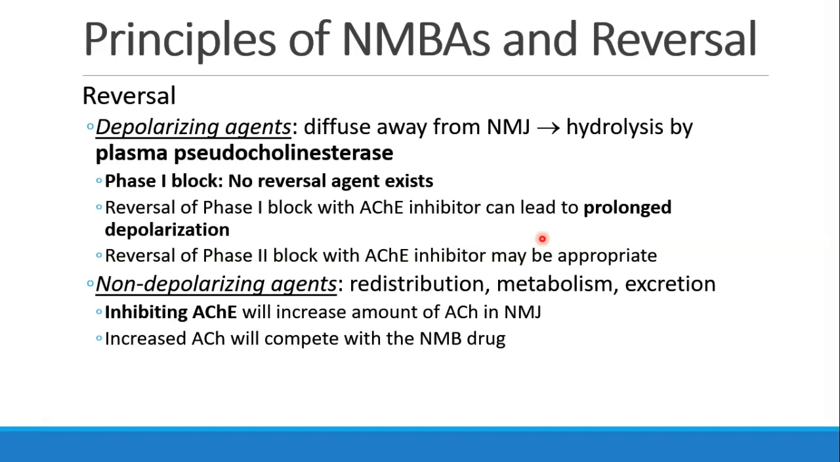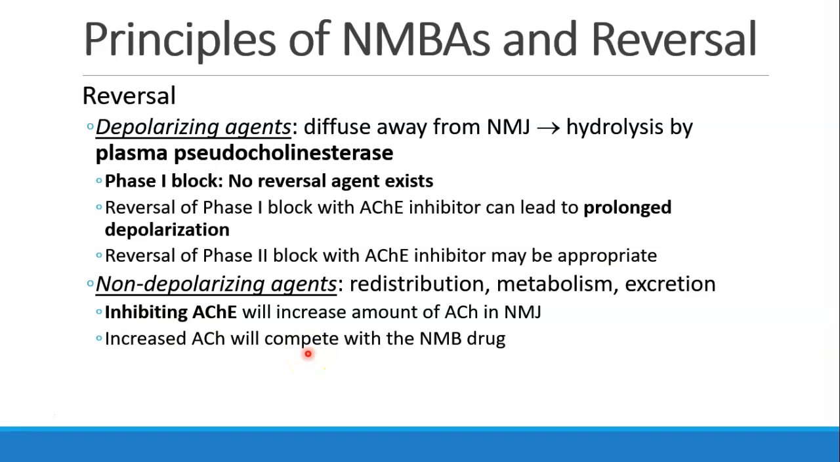When we want to reverse patients, if the patient received a depolarizing agent, there's no reversal. You just wait for that agent to diffuse away from the neuromuscular junction, and then it gets hydrolyzed by plasma pseudocholinesterase. There's no reversal agent for phase 1 block. In fact, if you give an acetylcholinesterase inhibitor like neostigmine to try and reverse phase 1 block, you can actually make them worse. You can cause prolonged depolarization. Now, phase 2 block could be reversed with an acetylcholinesterase inhibitor, and we'll talk about that in a few minutes.